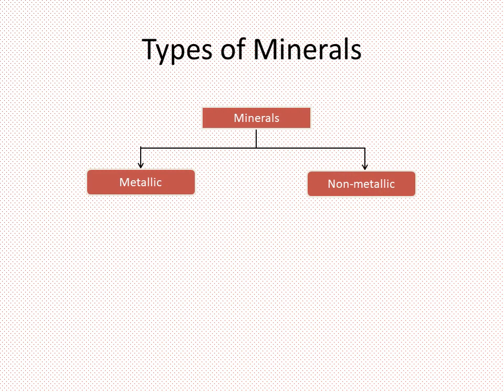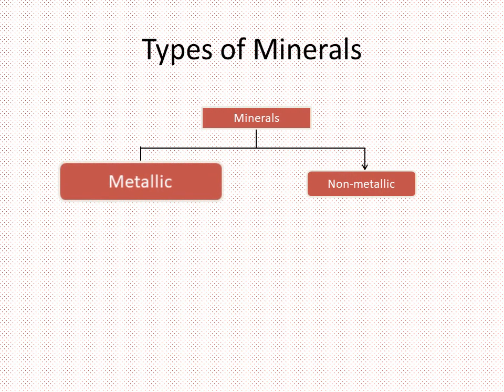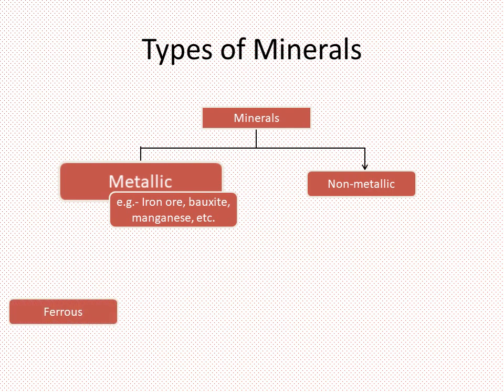The metallic minerals contain metal in raw forms. Metals are hard substances that conduct heat and electricity and have a characteristic luster or shine. Iron ore, bauxite, manganese ore are some examples. Metallic minerals may be ferrous or non-ferrous.